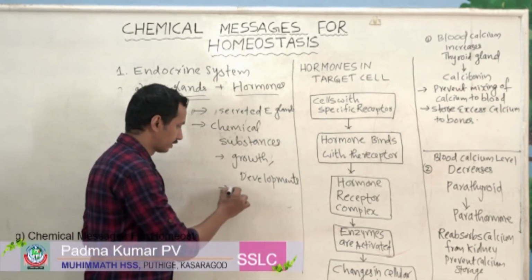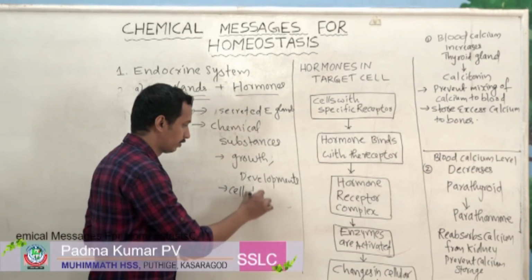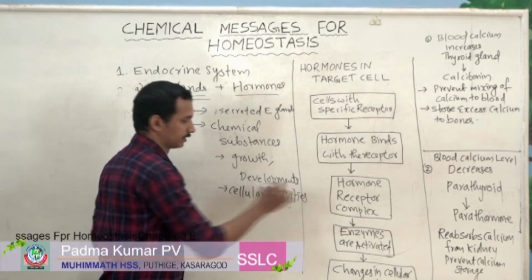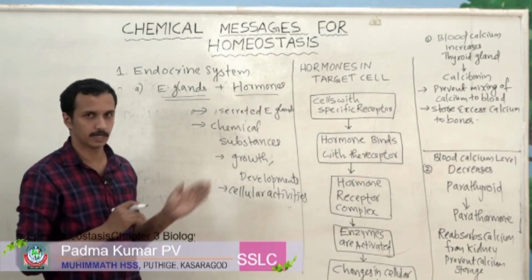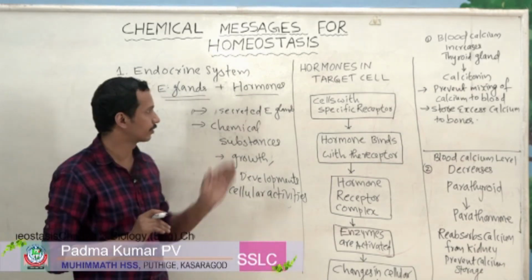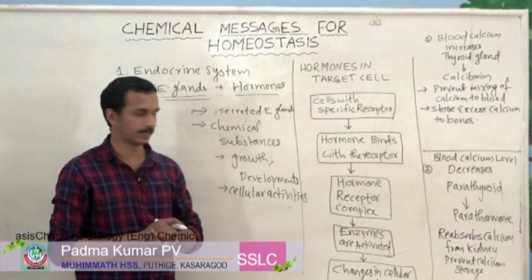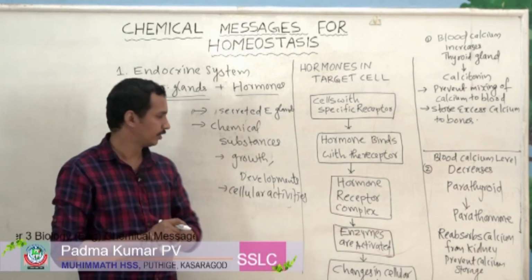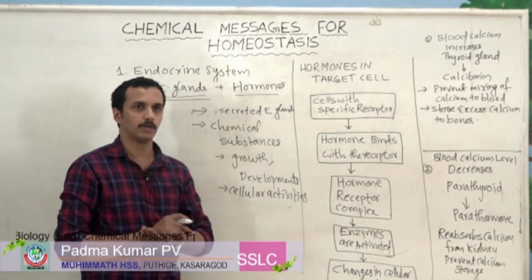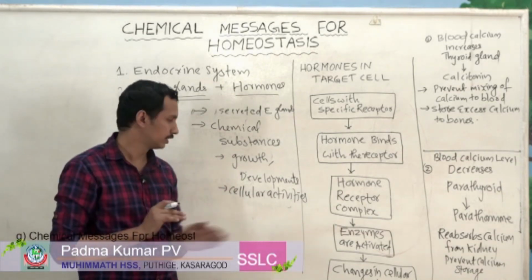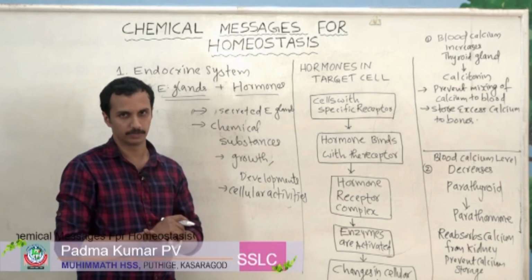In other words, they control cellular activities. So hormones are chemical substances produced by endocrine glands to control growth and development of our body, or to control all the cellular activities that take place in our body.